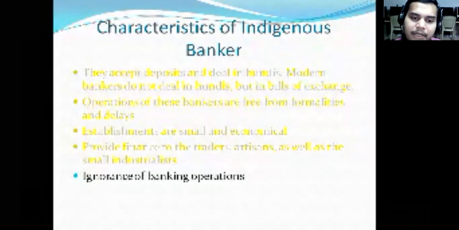And at the same time, banks nowadays also provide safe locker systems. Like this, the bank gives so many kinds of services, but these people do not have that much interest, and they will be doing only two things, accepting deposits and lending money.